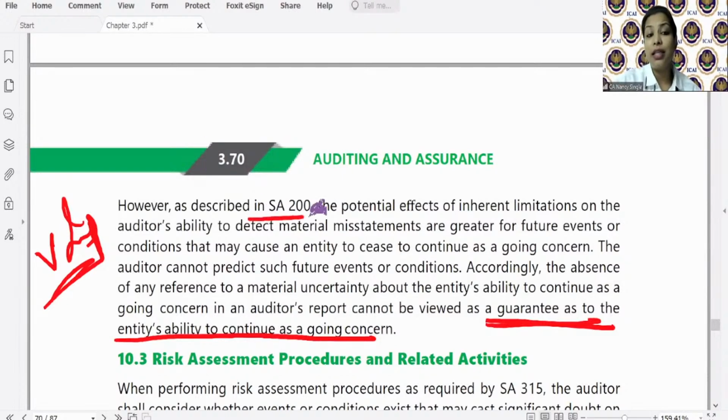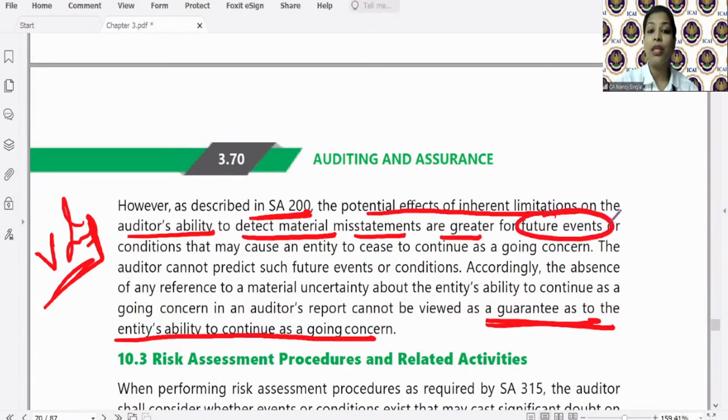Because there are certain inherent limitations as per SA 200 of audit, whereby we have seen that the possible effect of inherent limitations on auditor's ability to detect material misstatement are greater for future events. कल को सुनामी आएगा, फायर लगेगी, ऑडिटर को थोड़ी ना पता है. कल को बैन इन गवर्नमेंट पॉलिसीज आ जाएंगे, ऑडिटर को थोड़ी ना पता है. He is an auditor, not a fortune teller. So the auditor cannot predict such future events or conditions accordingly.